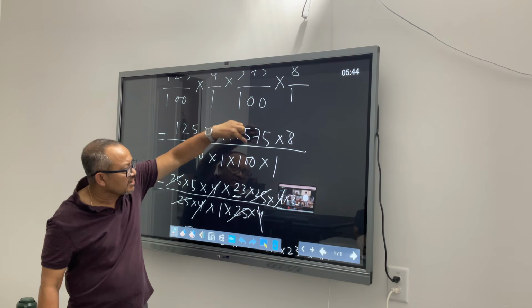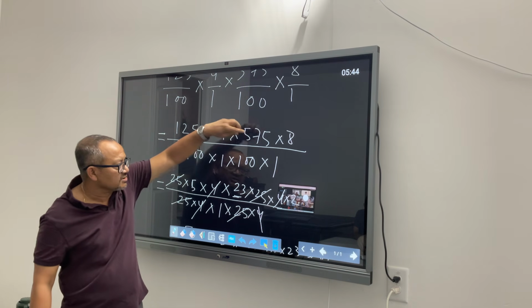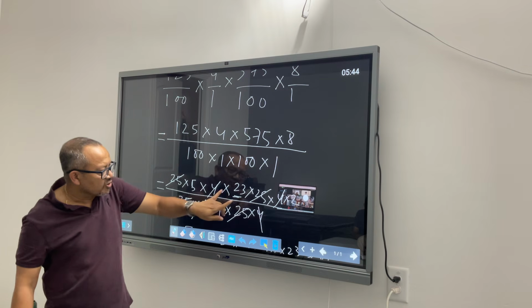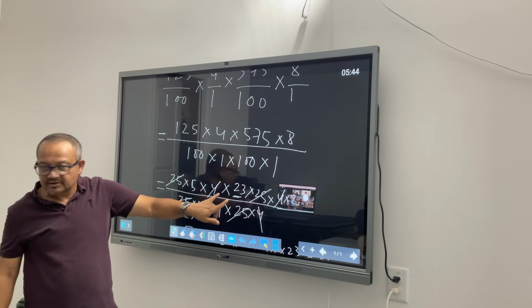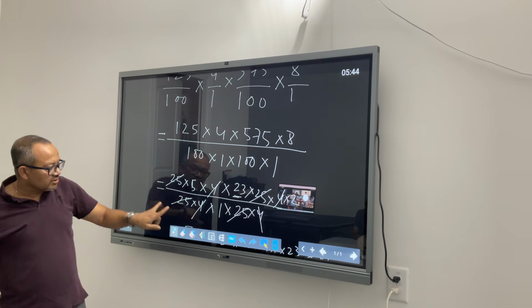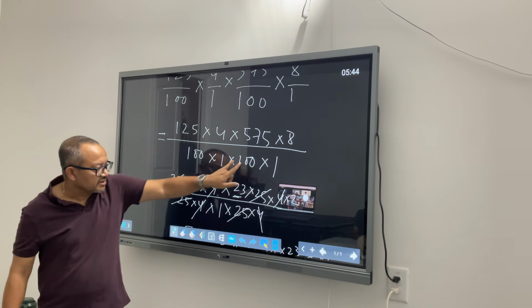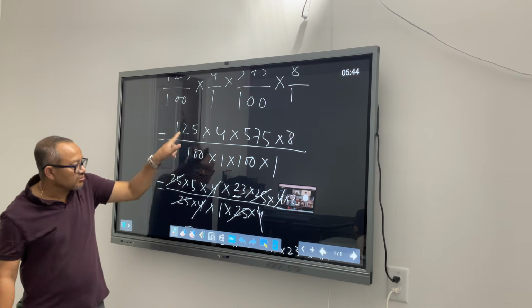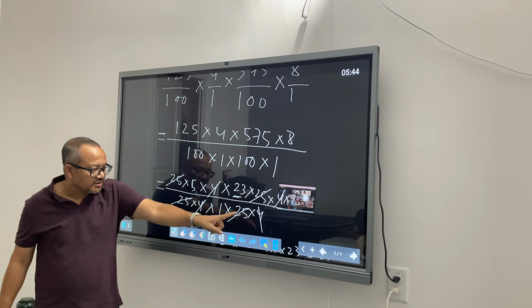575. Again, I see 25 times 3, last 2 digits. So I saw that okay, it can be broken into 25 times 23. 8 I just broke into 4 into 2. This 100 is 25 times 4, 1 is 1, this 100 is 25 times 4. I see too many 25s in the numerator, too many 25s in the denominator also.